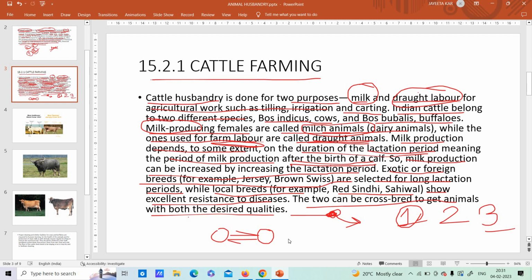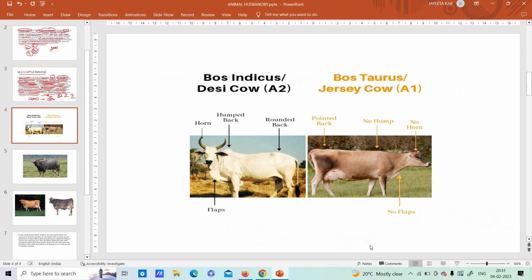As a result, when we get their offspring, their child, we can get a cow or cattle which has both the characteristics in one animal. That means this cow can produce milk for a long duration, and also this cow is resistant to several diseases. Okay, so this is how we do cattle farming.